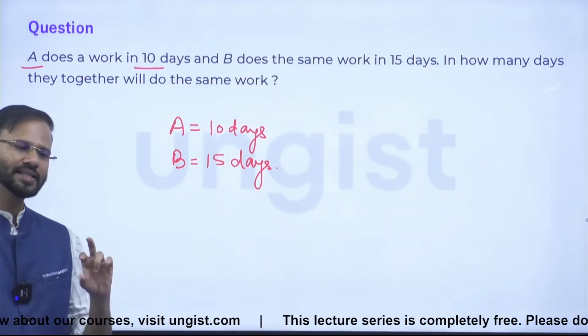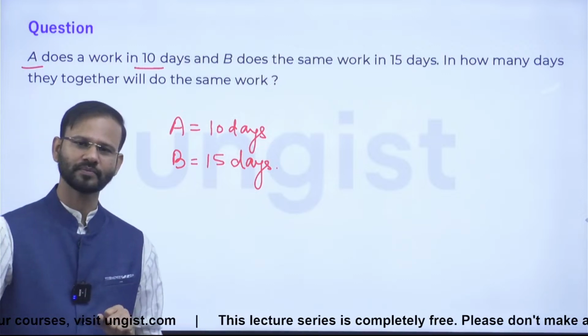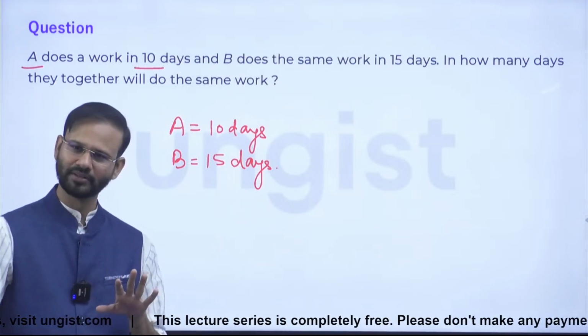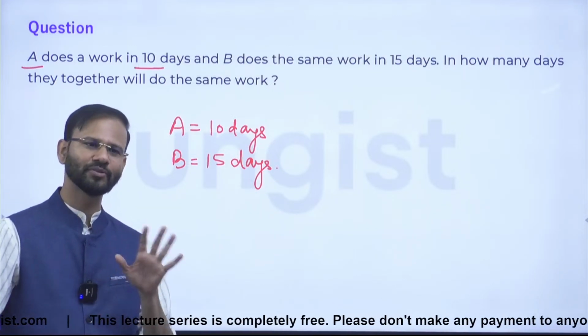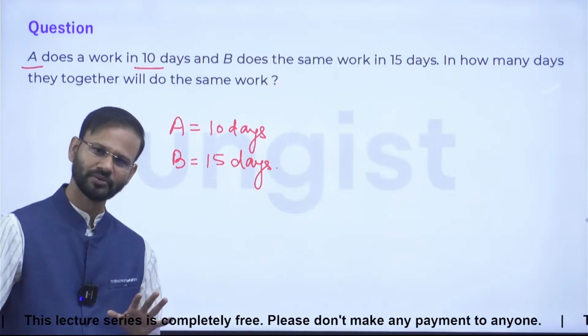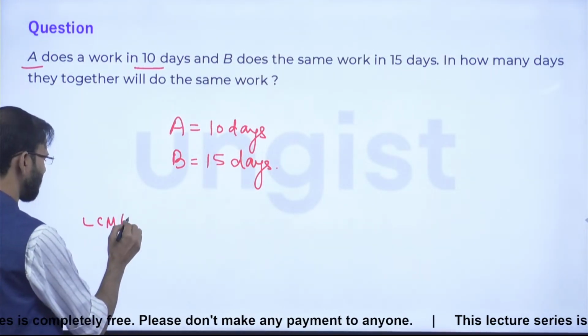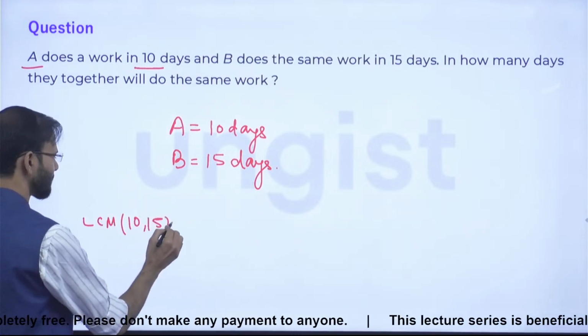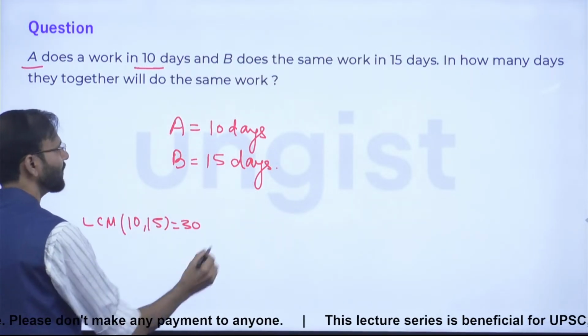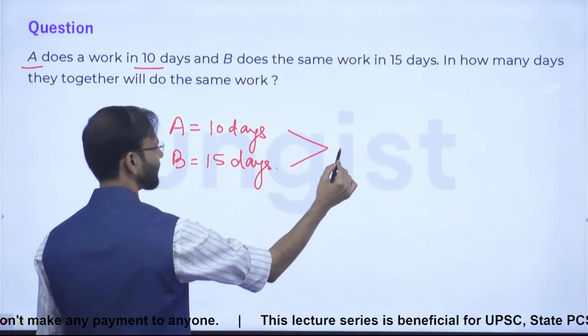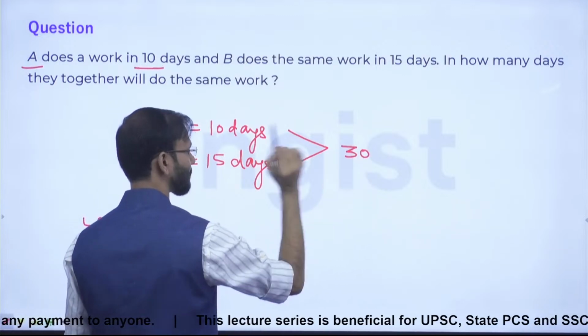What is the LCM of 10 and 15? It is 30. Everyone, do you know the LCM of 10 and 15 is 30?